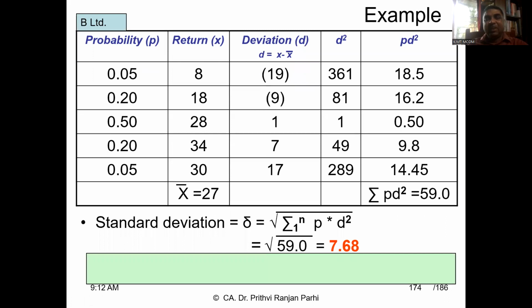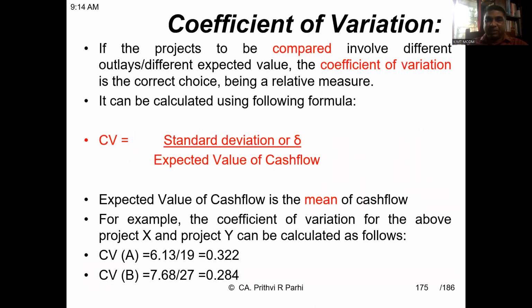Well, friends, in a similar way we have done it for another project. You can have a look. You can pause the screen, check the calculations, and find out how these standard deviations are computed. And for two projects, on the basis of standard deviation, you can select a particular project. Here in this case, project A has low risk, therefore it should be selected. This is the basic understanding.